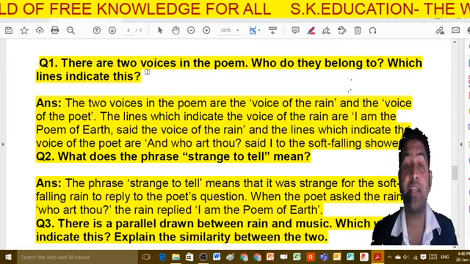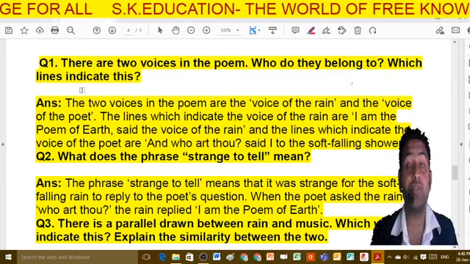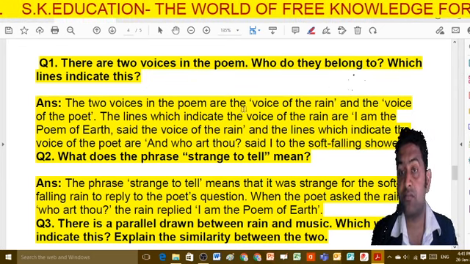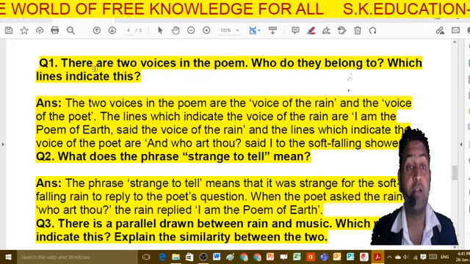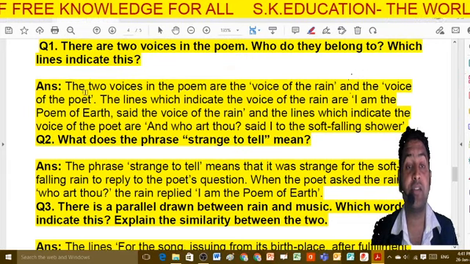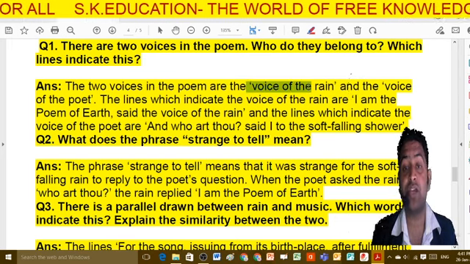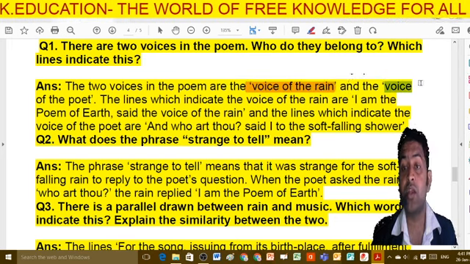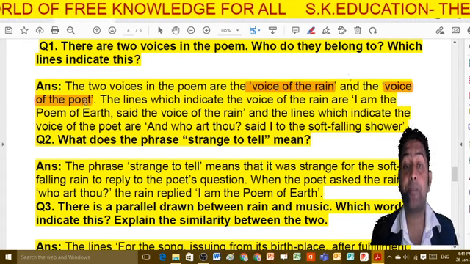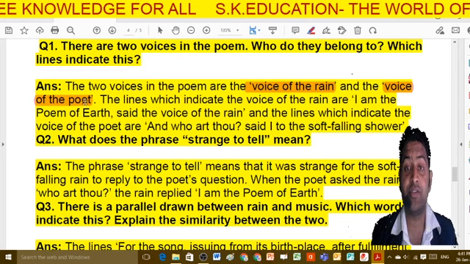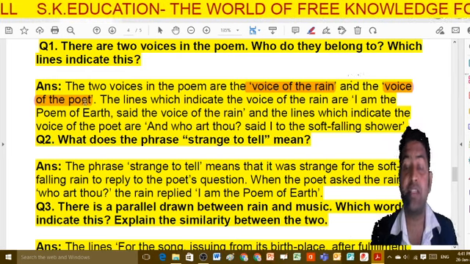First question: there are two voices in the poem. Who do they belong to, and which lines indicate this? Again repeating, this is the poem Voice of the Rain. We are doing question answers. The two voices in the poem are the voice of the rain and the voice of the poet. Obviously, this poem is a communication between the poet and the rain, so there are two persons only.